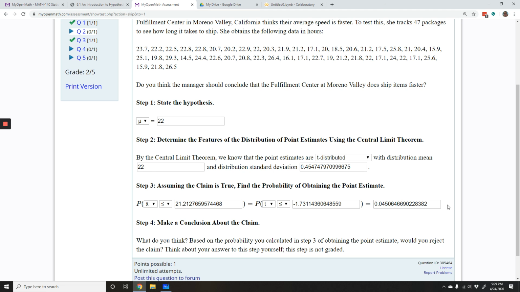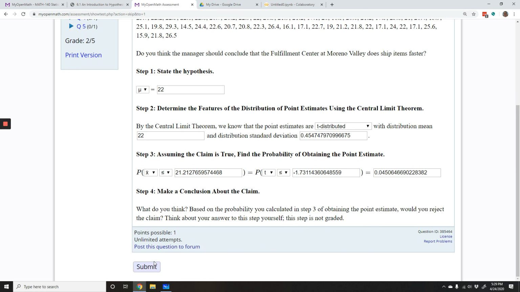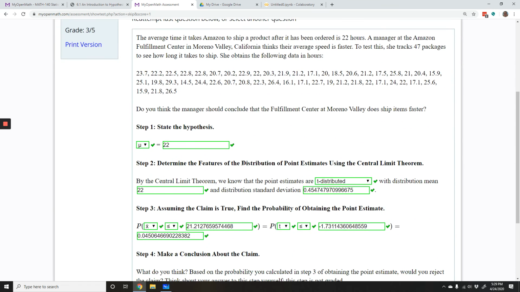It either is or isn't past some level of tolerance that we are comfortable with. But at this point, there's not necessarily a right answer. It's what you're comfortable with. If it were me, I'd probably say this is unlikely enough that I think the true population mean is less than 22 hours, that the true shipping speed is less than 22 hours. Well, let's submit it. Let's see what we get. And we have it.